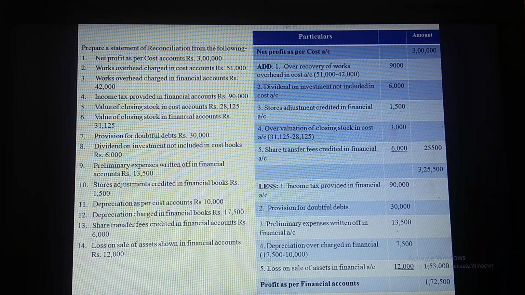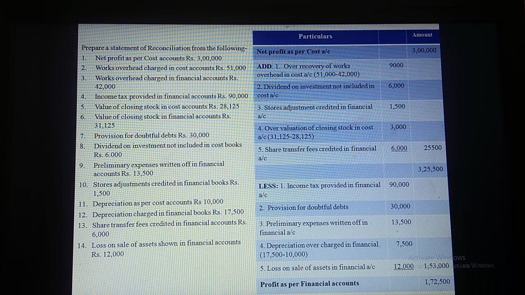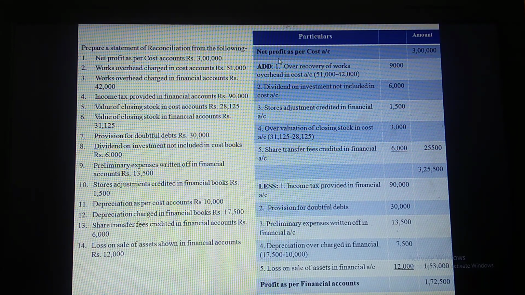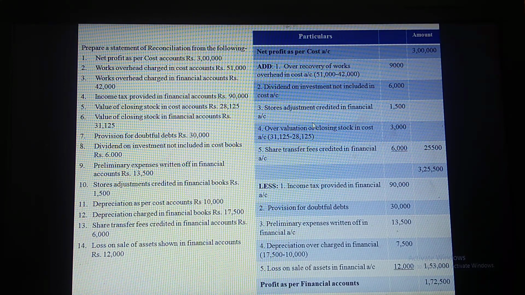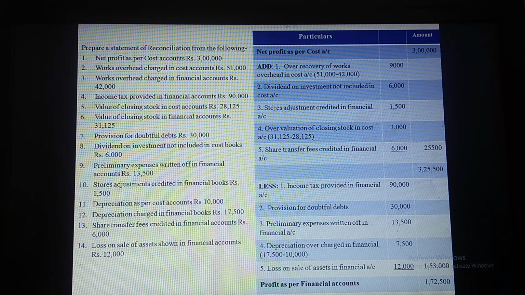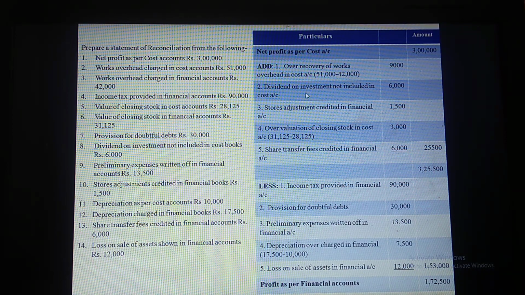So this is the problem which we have taken with base as net profit as per cost account. So when we take base as net profit as per financial account, the whole format will be reversed. But right now this is the problem.